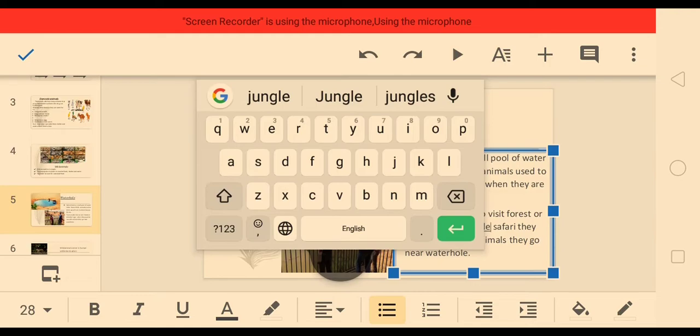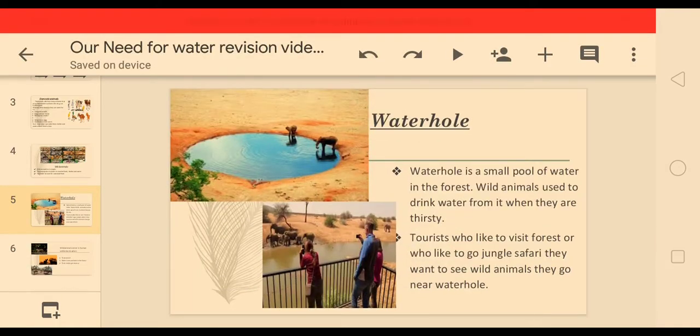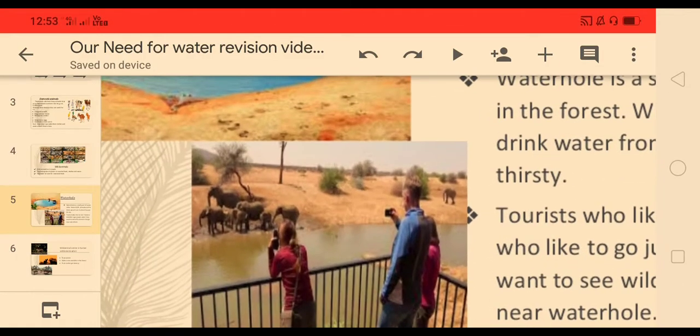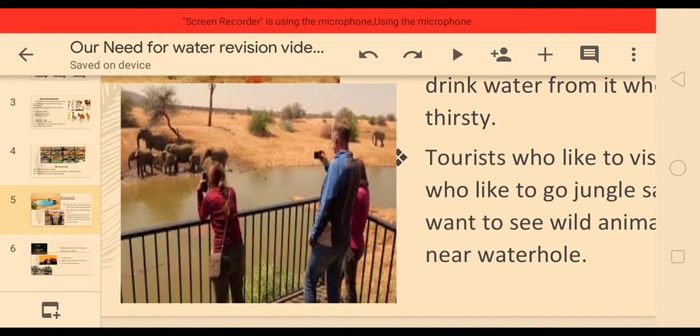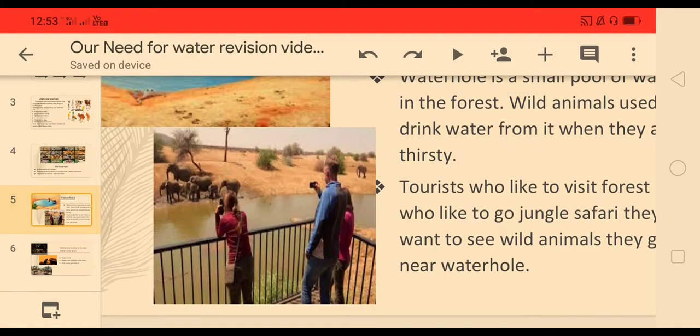So if anyone wants to see the wild animals, what do you think they will do? We have learned about the water hole. The tourists who visit the jungle knew that whenever wild animals feel thirsty, they will come to the water hole. So like this, you can see in this image, what they will do? We will read about it and then I will explain.